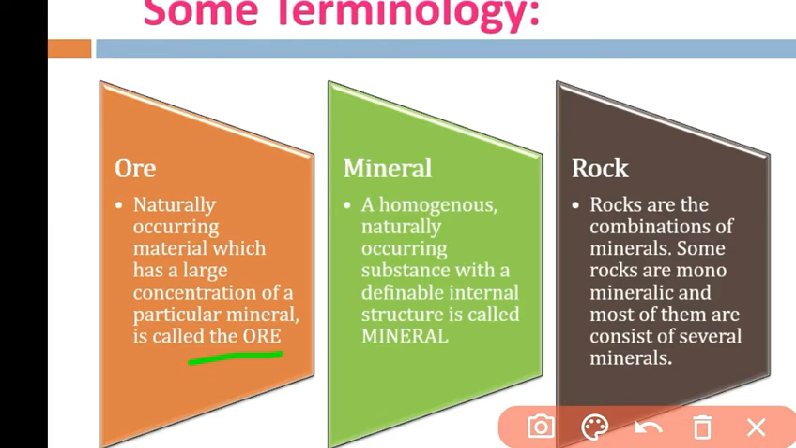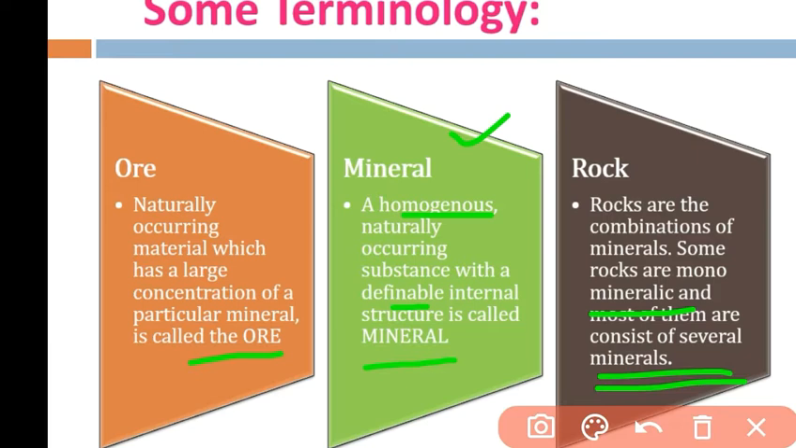Each of these minerals has its own individual ores, and a mineral is also a homogeneous, naturally occurring substance. What does homogeneous mean? Homogeneous means each particle of the mineral has the same physical and chemical properties, and they have a definable internal structure. Rocks are mainly comprised of minerals. Some rocks are monomineralic, meaning they are comprised of only one mineral, and the rest consist of several minerals.